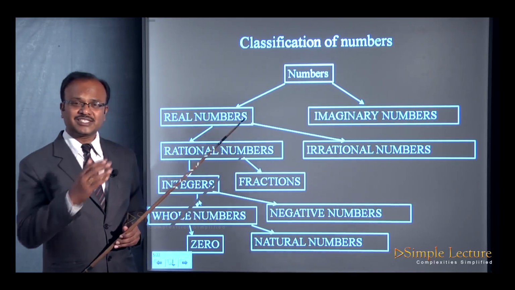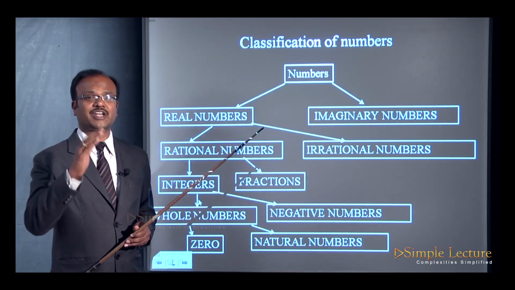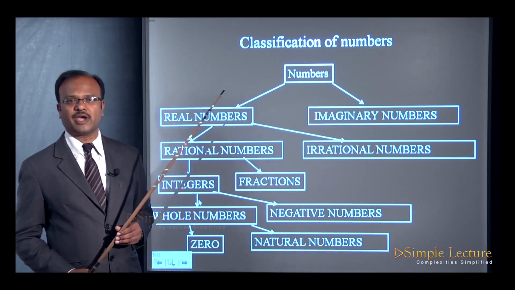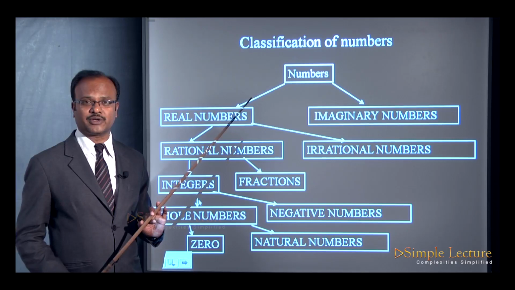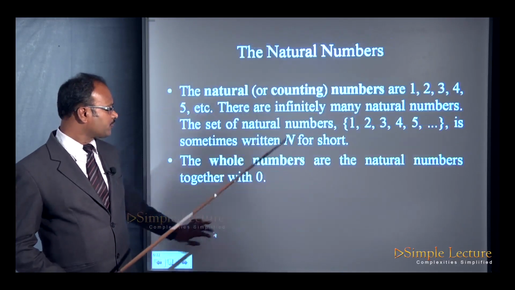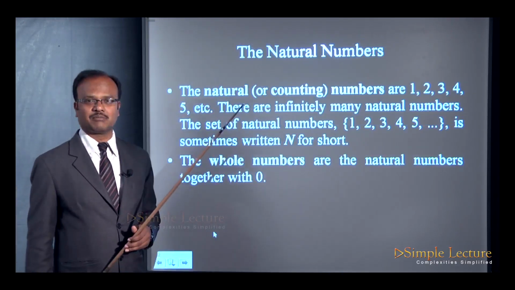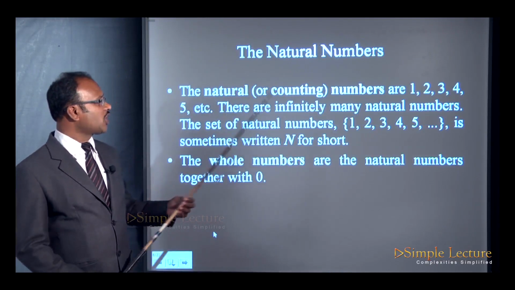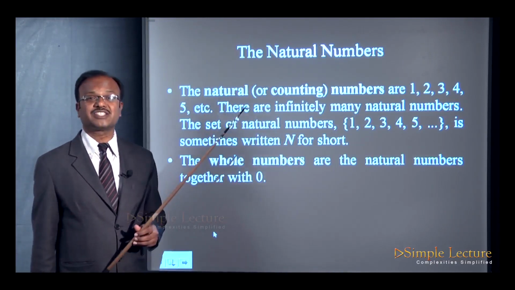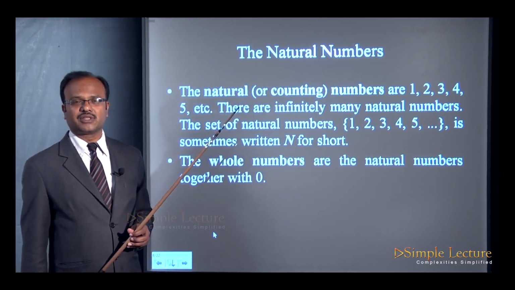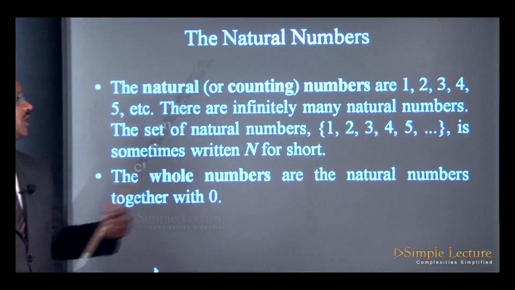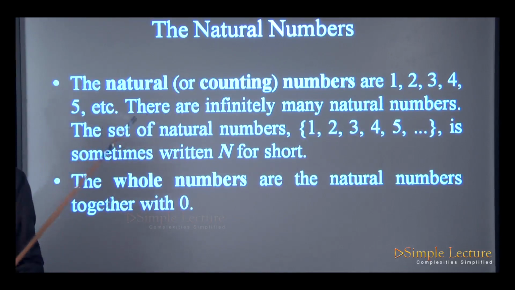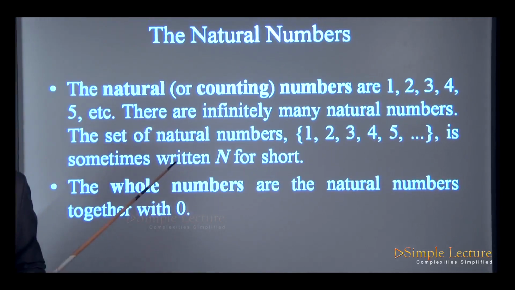So, now let us see the different types of numbers one by one. I hope you have understood this classification, very important. Okay. So, now the natural numbers. See, they are also known as the counting numbers, they are nothing but 1, 2, 3, 4, 5, etc., like this up to infinity.